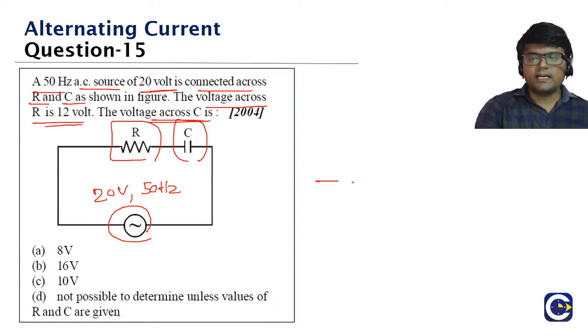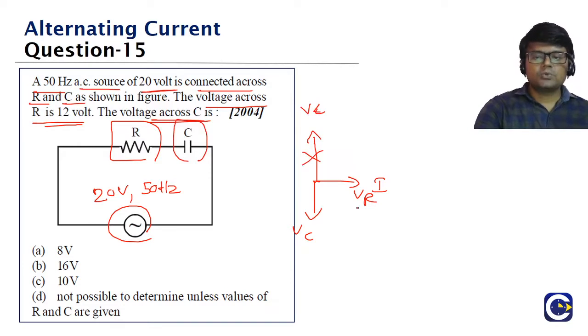The voltage on a resistor is in the same phase as current. Inductor, if it is there, voltage will be leading. Capacitor, voltage will be lagging. Here there is no inductor, so the overall voltage V will be equal to root of VR square plus VC square.